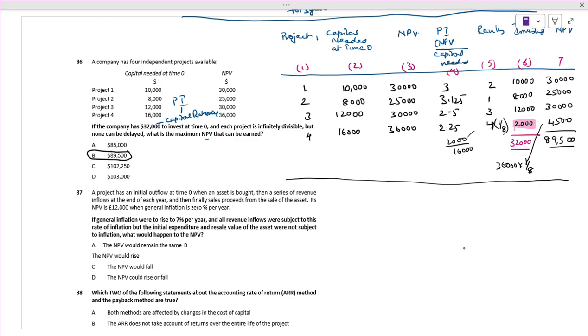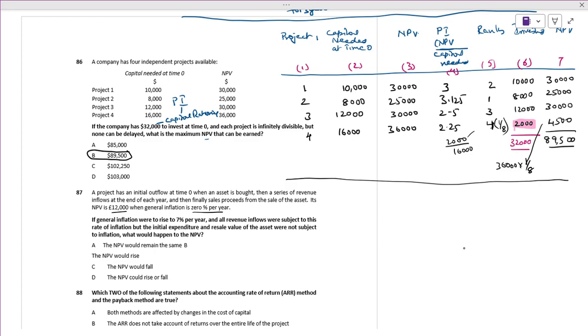A project has an initial outflow at time 0 when the asset is bought, then a series of revenue inflows at the end of each year, and then finally sale proceeds from the sale of assets. Its NPV is 12,000. General inflation is 0.